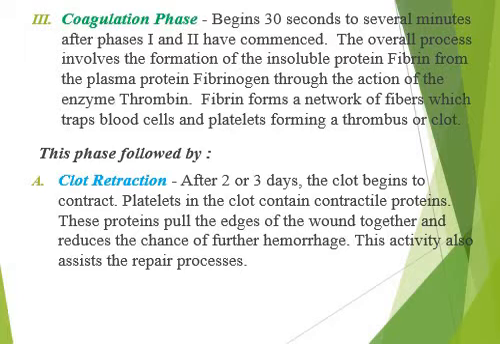When the condition is reversed, there will be the growth of fibrous tissue into the blood clot. After the stoppage of the blood, this clot will need to be dissolved, and the process is called clot retraction, which usually occurs 2 to 3 days after the initial bleeding. Platelets in the clot contain contractile proteins, and these proteins pull the edges of the wound together, reducing the chances of hemorrhage. The activity also assists the repair process.